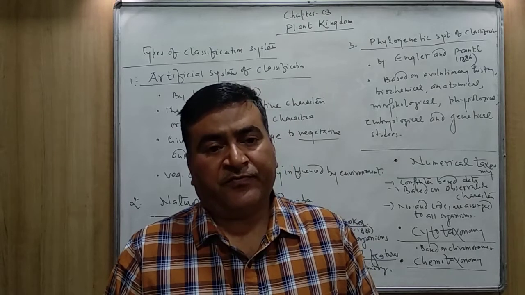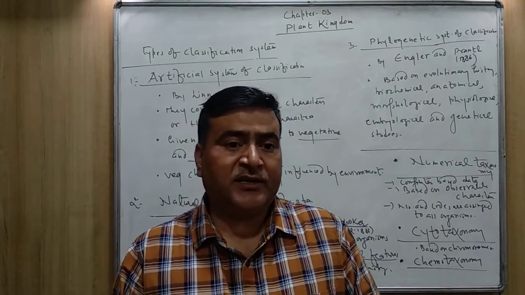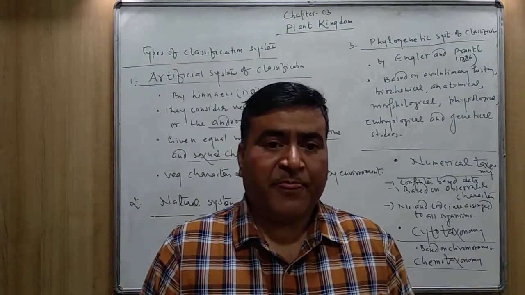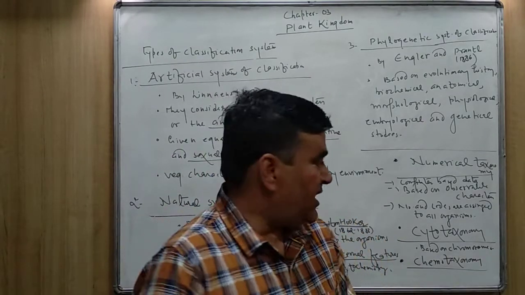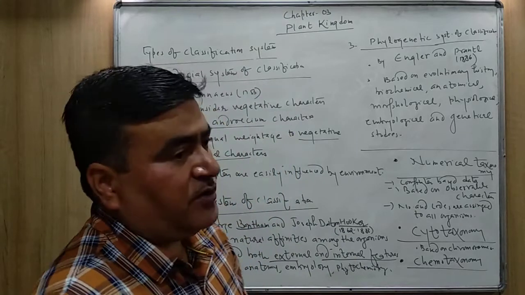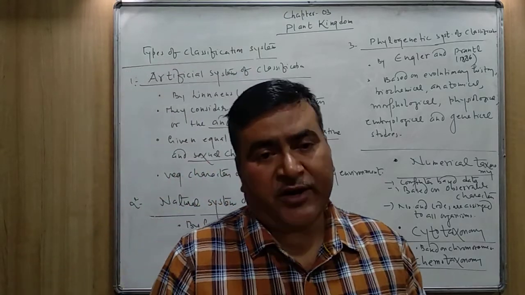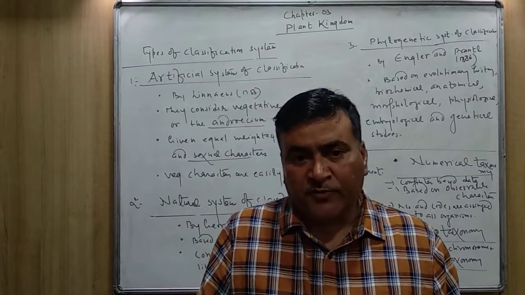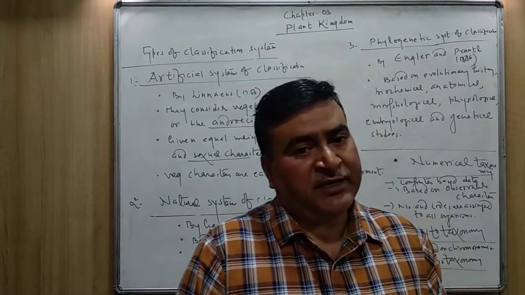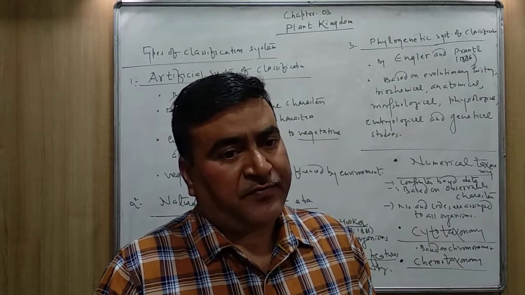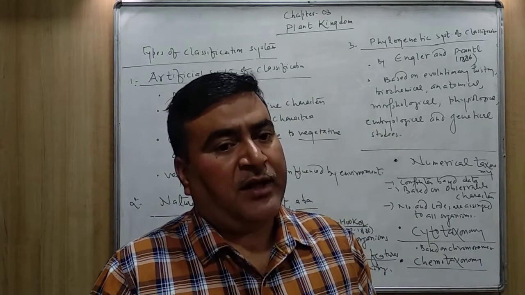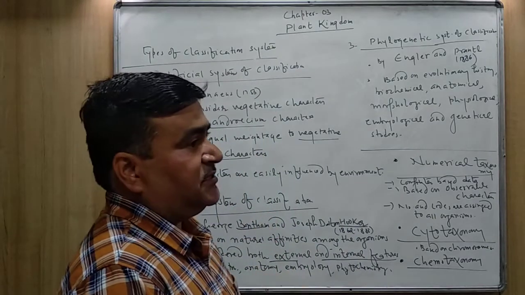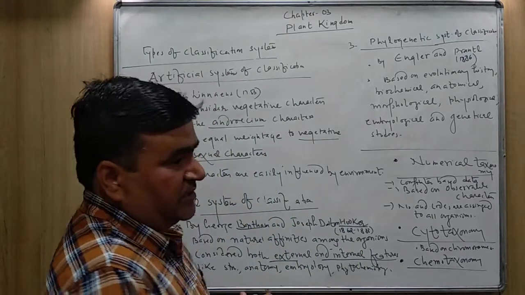He also considered the embryo development of the plants, as well as phytochemistry, and accordingly he made different taxa, different groups. This system of classification is more acceptable in comparison to the artificial system of classification.